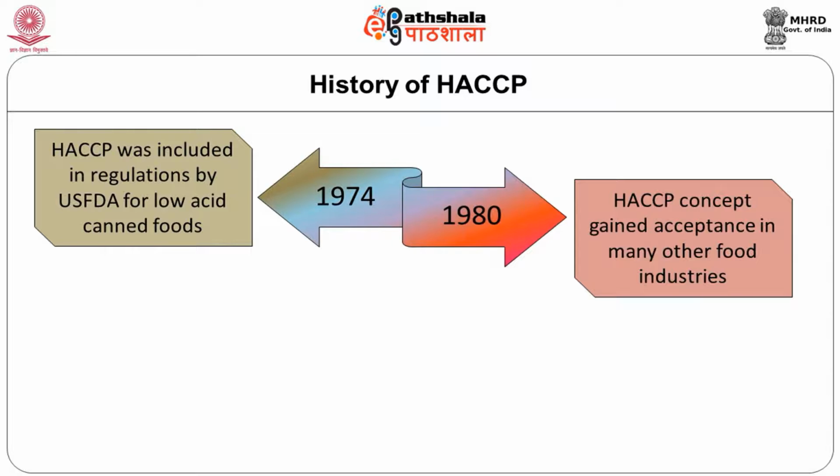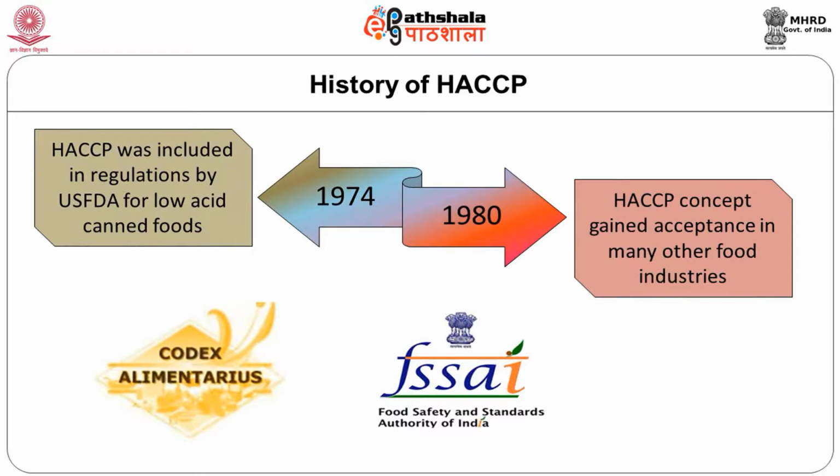So international agencies like the Codex Alimentarius Commission recommend the application of HACCP for food safety. In India also, the Food Safety and Standards Authority of India recommends the HACCP approach as part of a food safety management program.